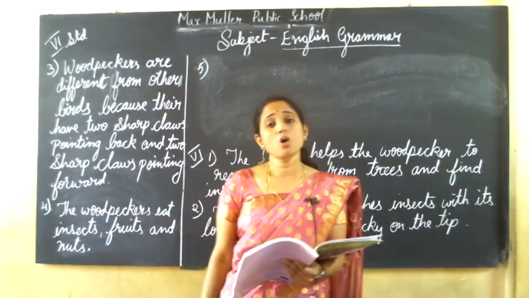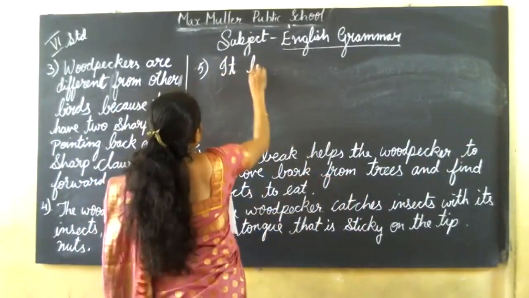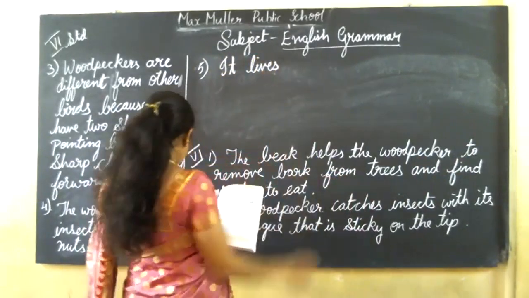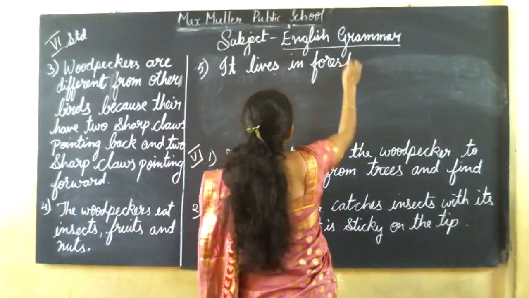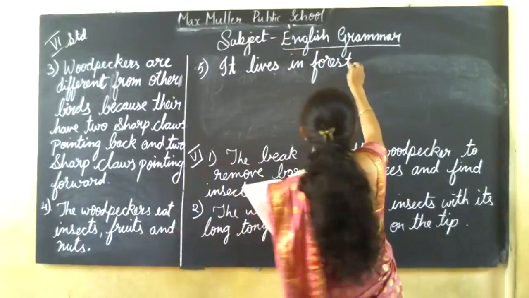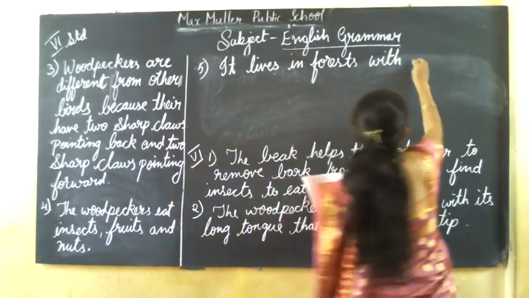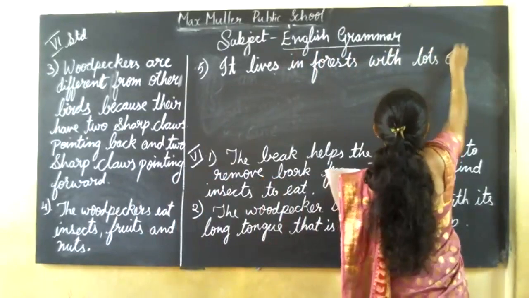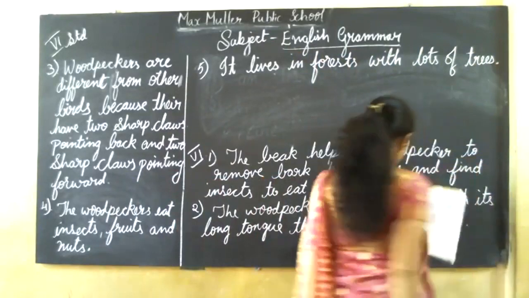Answer, it lives in forests with lots of trees.